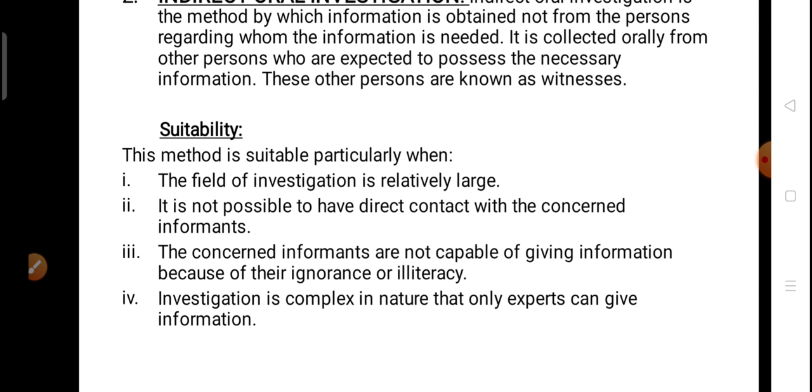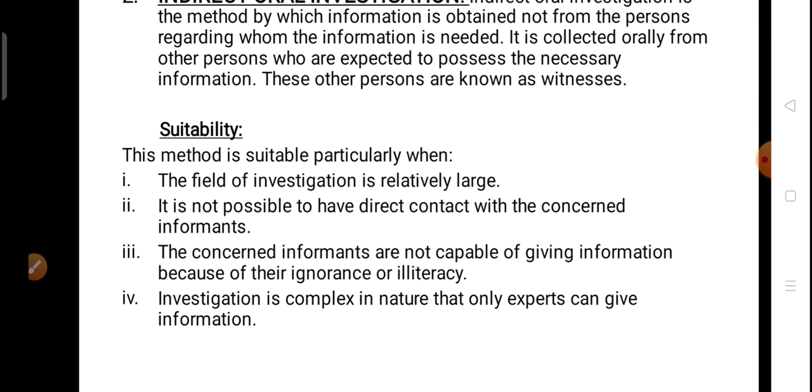Second is, it is not possible to have direct contact with the concerned informant. See, like if I'm in Pilibhit and I want to collect information about someone who is living in Delhi or in Mumbai, it is not possible for me to have direct contact with that person, because I don't have any phone number or email address of that person.